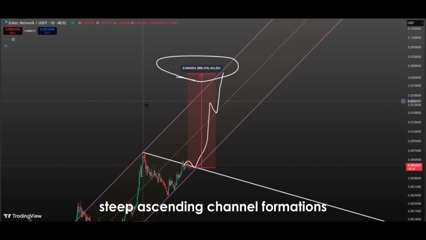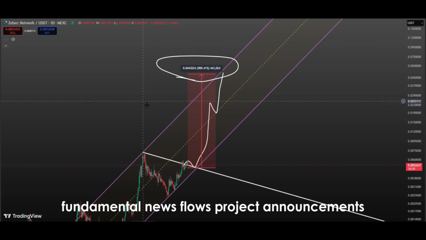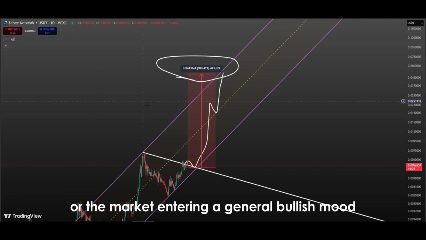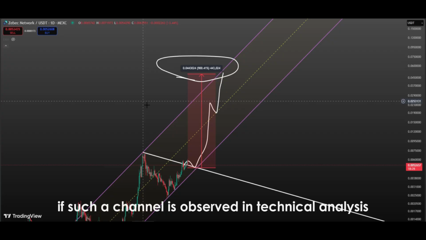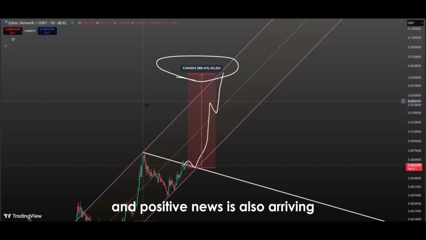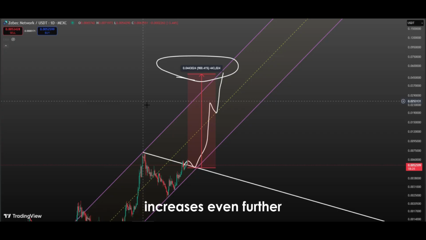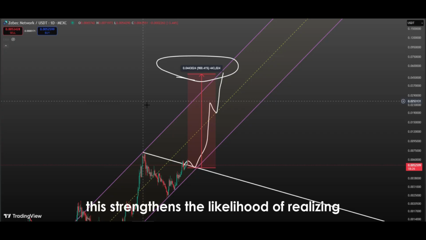Steep ascending channel formations are often supported by strong fundamental news flows, project announcements, partnership disclosures, or the market entering a general bullish mood. If such a channel is observed in technical analysis, and positive news is also arriving on the fundamental side, the probability of the price reaching the upper band increases even further. This strengthens the likelihood of realizing the 900% potential targeted by investors.